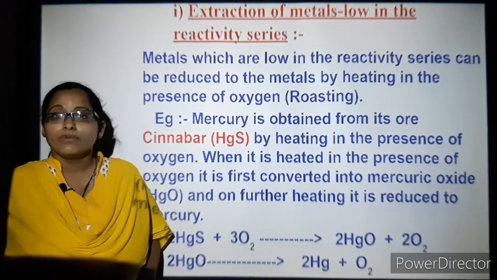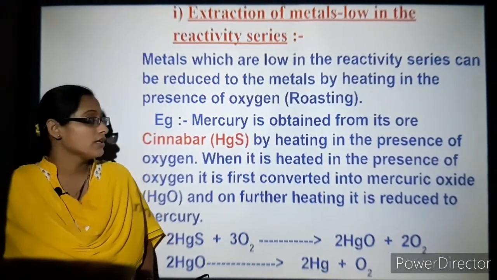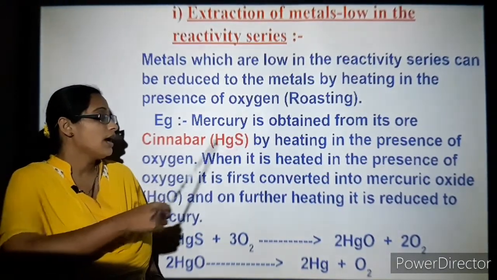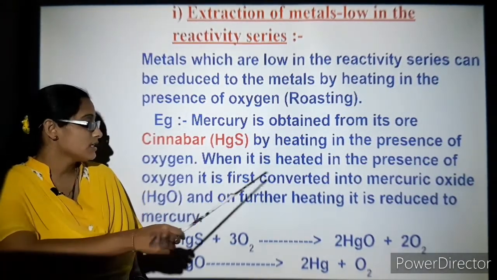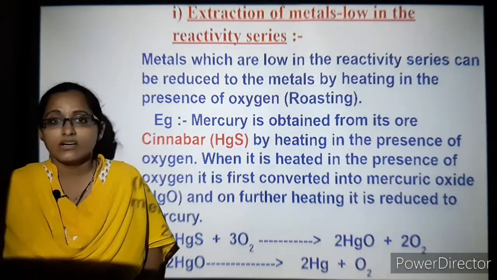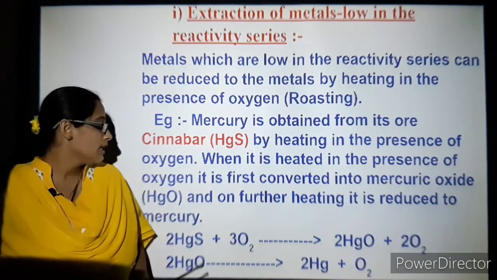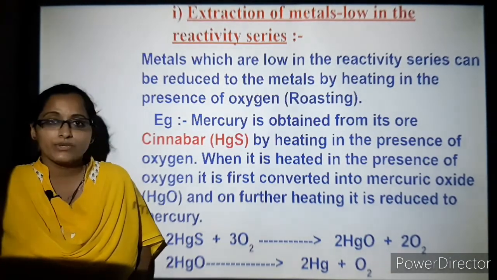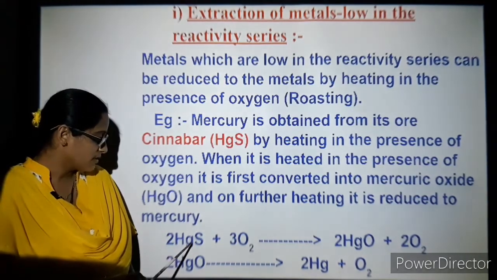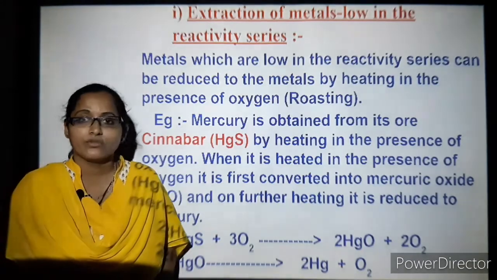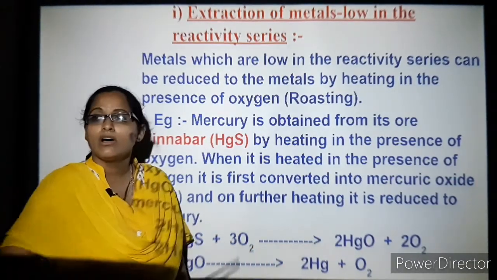From the ore we do not get mercury directly, but the ore is called cinnabar, and by heating in the presence of oxygen, it is converted into mercuric oxide, and further on heating it is reduced to mercury. So mercuric sulfide plus oxygen gives mercuric oxide and release of oxygen.